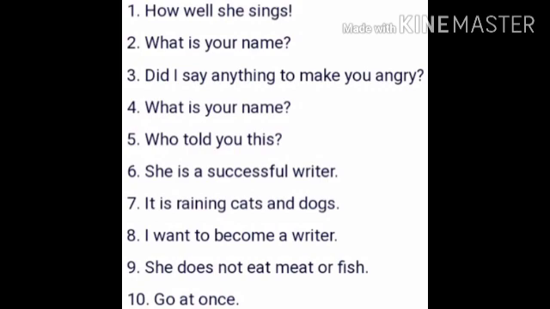At the end it is followed by a full stop. Ninth one, "She does not eat meat or fish." Here it is also a declarative statement, but it is a declarative negative sentence. Tenth one, "Go at once." Here a command is given. So here it is an imperative sentence.